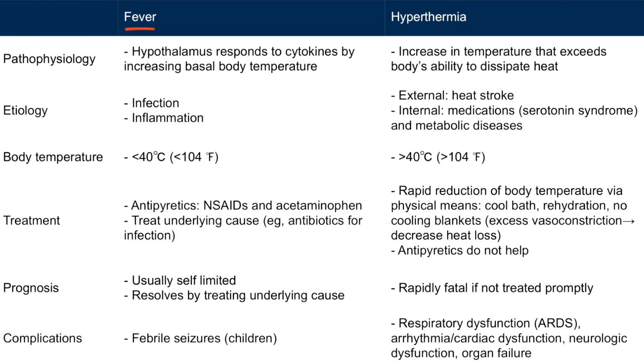Let's start with fever. Fever is defined as the increase in body temperature more than the normal daily variation. The hypothalamus responds to the cytokines by increasing the basal temperature of the body, resulting in a fever. Fever is most commonly caused by infection or inflammation. The body temperature during fever is usually less than 40 degrees Celsius, and it can be treated with antipyretics, such as NSAIDs or acetaminophen, to block the cytokines that act on the hypothalamus.